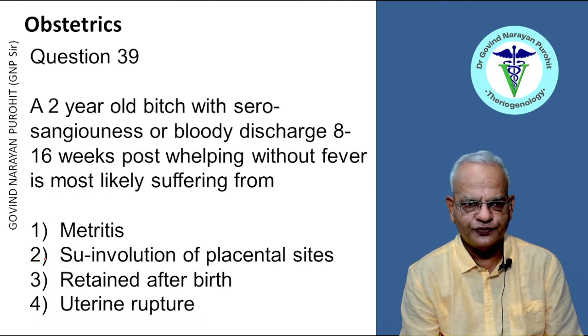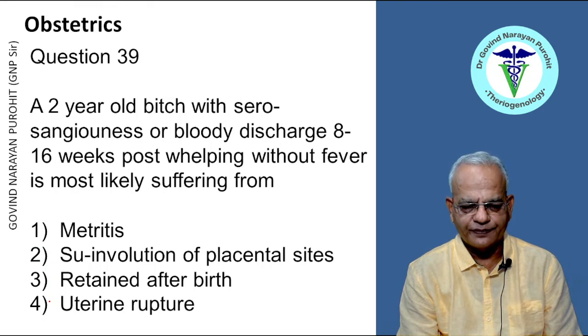A 2-year-old bitch with serosanguinous or bloody discharge 8 to 16 weeks post whelping without fever is most likely suffering from metritis, subinvolution of placental sites, retained afterbirth, or uterine rupture. No, a bitch with uterine rupture may die, and it will not survive for 8 to 16 weeks. And metritis frequently occurs during the immediate postpartum period, and the bitch may have fever and lethargy and many other problems.